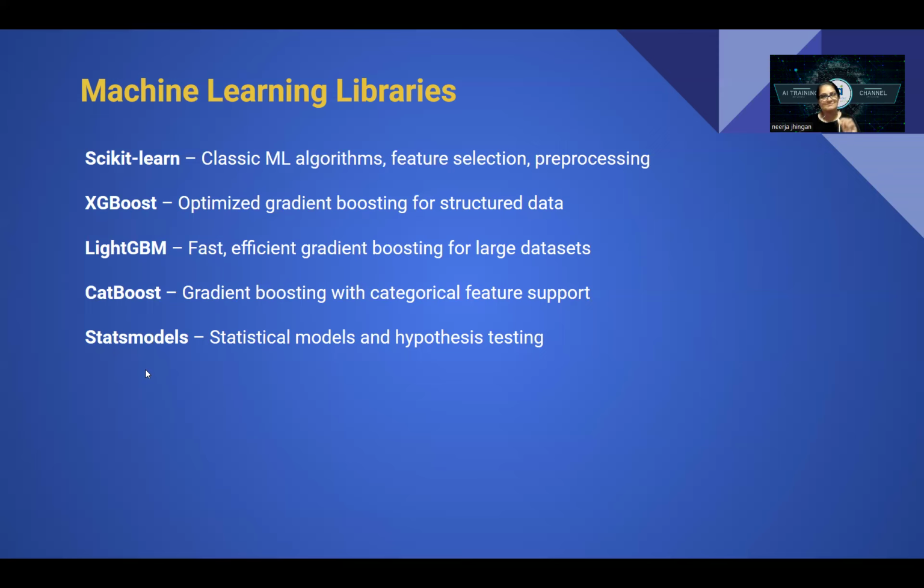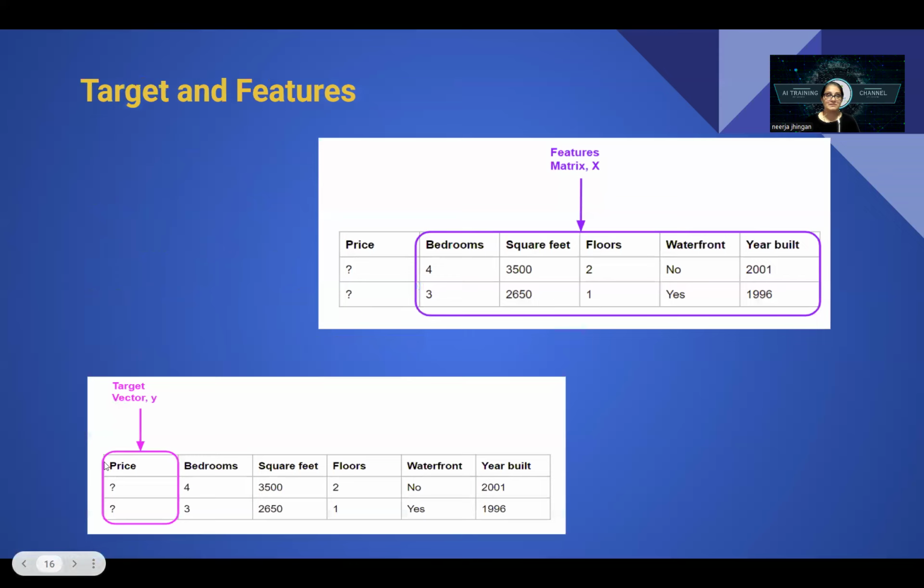Without this, we can't survive. Because this is what we use for statistical models and hypothesis testing. Okay. Very important. After that, now we will focus on the target and feature. If you know what a target and a feature are, you can write about it in the comment box.